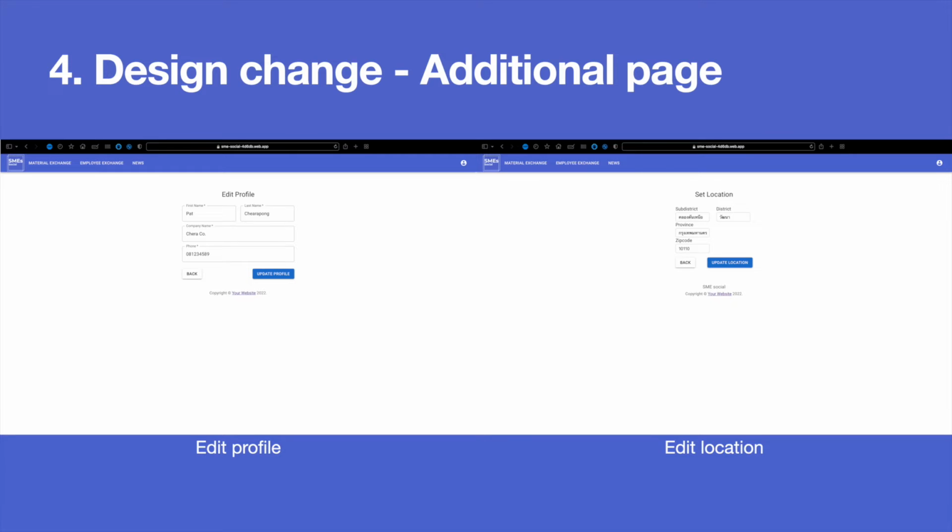After logging in, users can set their locations. It can contain the district, province, and the zip code. However, currently it only supports English due to the library used for the locations.